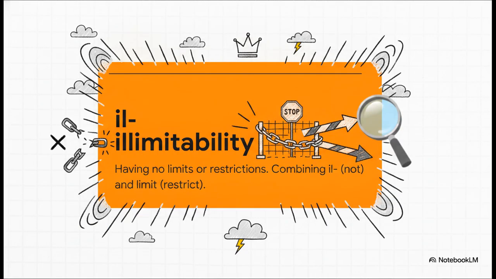This is the really cool part. Look at how easily this monster falls apart when you know what to look for. Deep inside is a stem you already know, limit, which simply means to restrict. And right in front of it, the prefix ill, meaning not. Snap those two pieces together, and illimitability totally loses its power to confuse us. It literally just refers to something that has no limits or restrictions. The dictator's power is absolute.